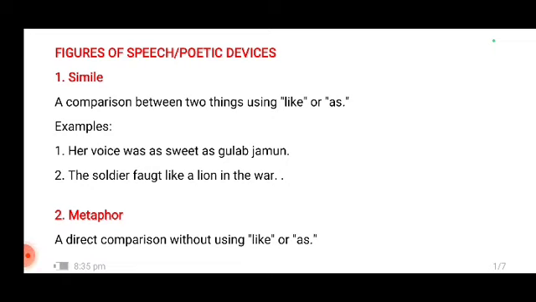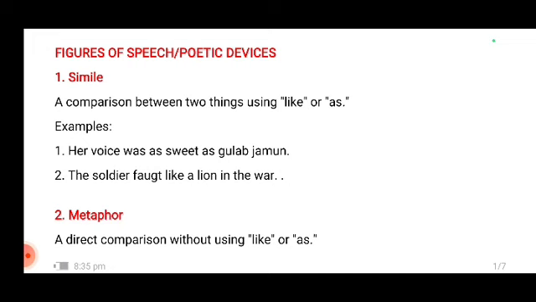So, today we will see some important figures of speech or poetic devices. Now, poetic devices or figures of speech basically enhance the text or the poem, right? They create a good effect so that the readers enjoy reading the poem or the text. All right. So, we will see some simple, very common figures of speech today.